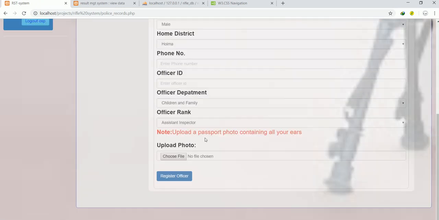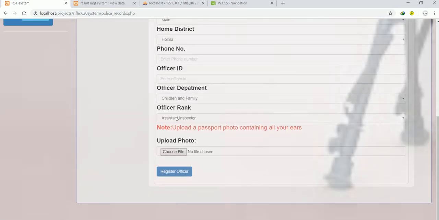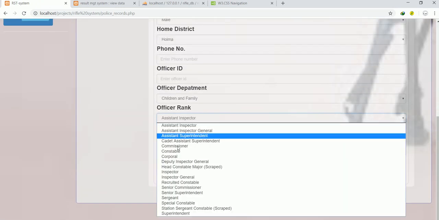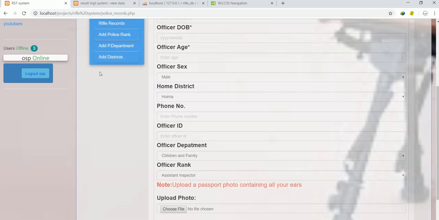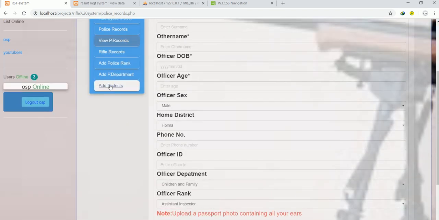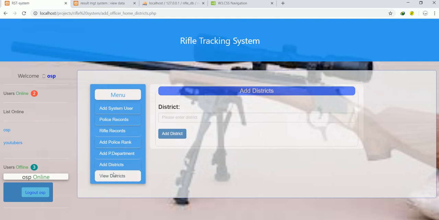It will become as one of the options in the system panel. Now if you check again, I also have one as add districts. Now the add districts also are there.